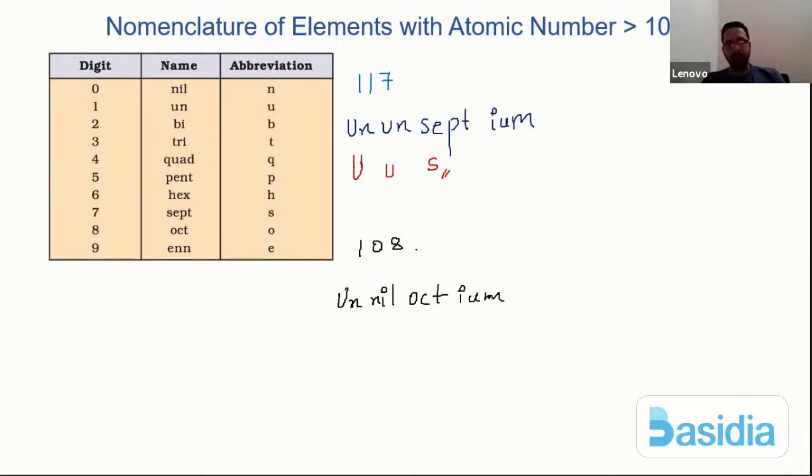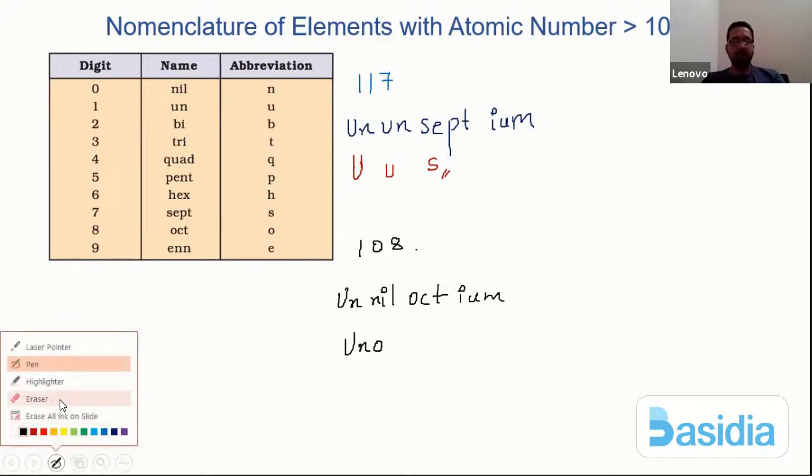Unnilocticum. Correct? The abbreviation is going to be what? UN and O. Okay. Now it becomes very interesting. So just check how do I solve the next example.